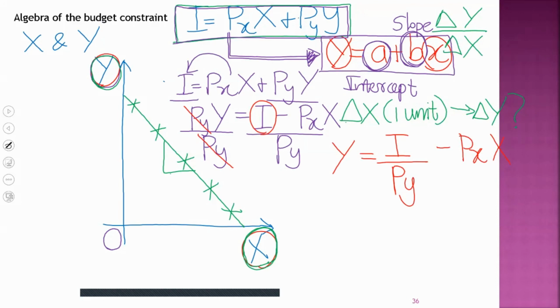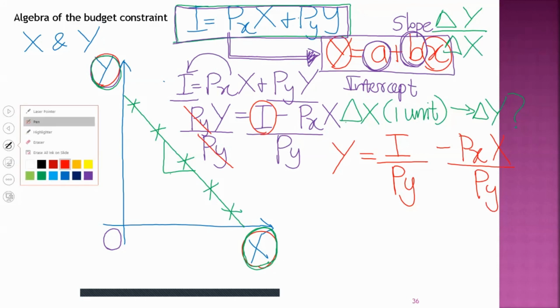Let's divide that also by py. Now we have derived an expression y equals I divided by py minus px into x divided by py.